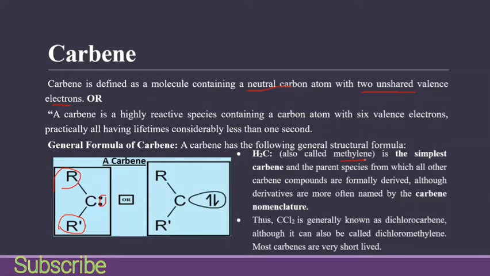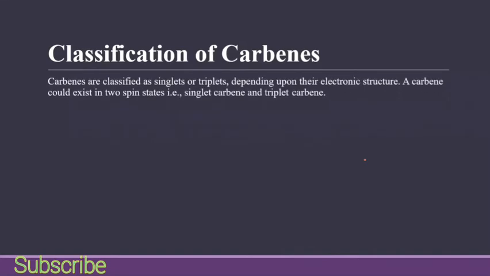Mostly all reactive intermediates are short-lived, okay, because they are unstable. If we talk about carbene, they are unstable and they want to stabilize themselves. They want to obey the octet rule to complete their 8 electrons in the valence shell. So now we will classify carbenes.